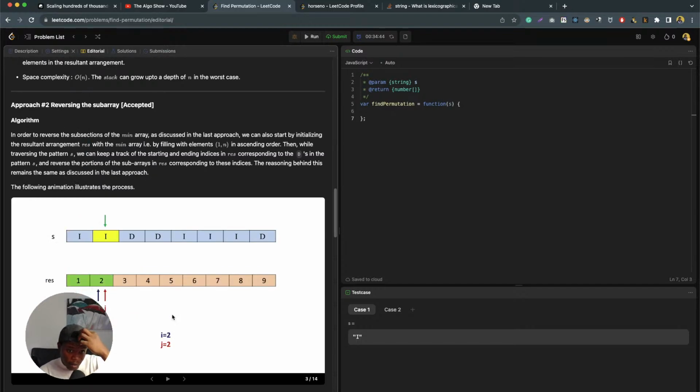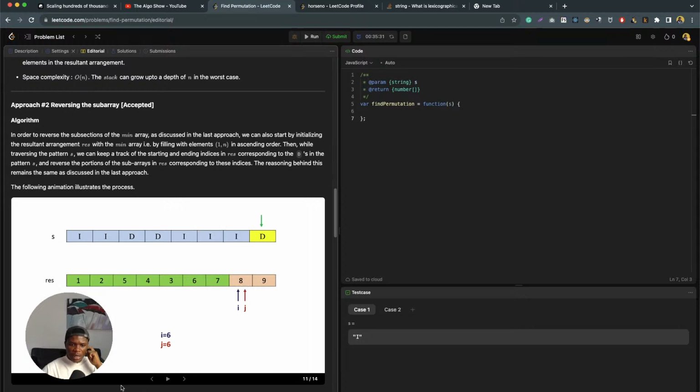So we first fill the array. Starting from the first item, we check I or D. Okay.